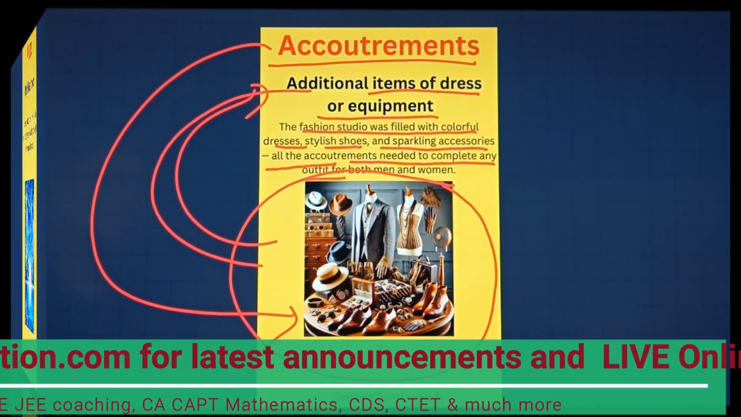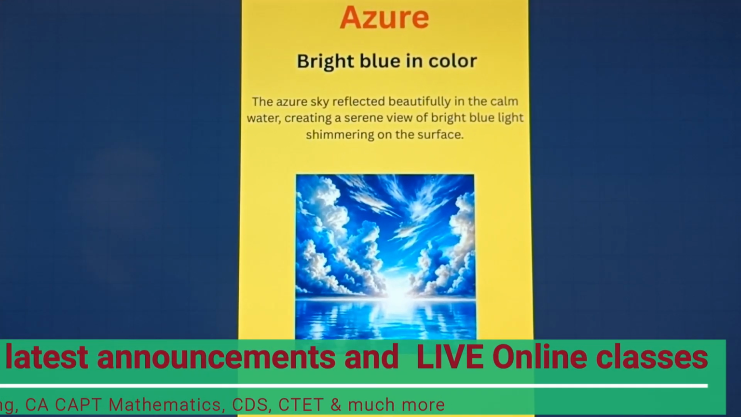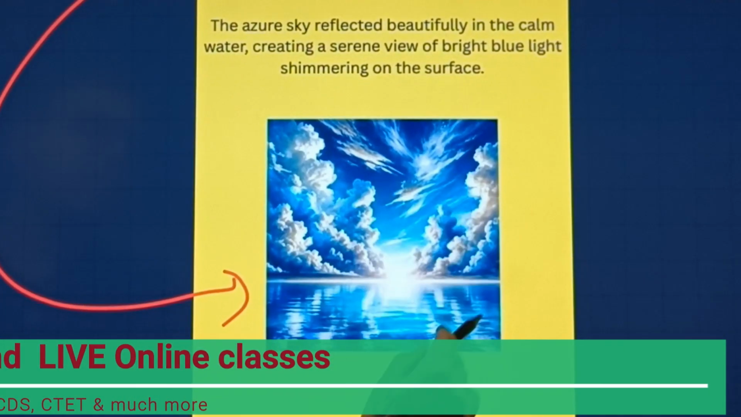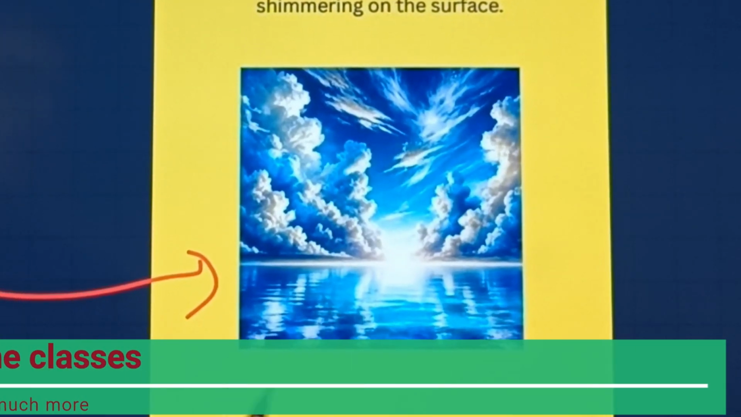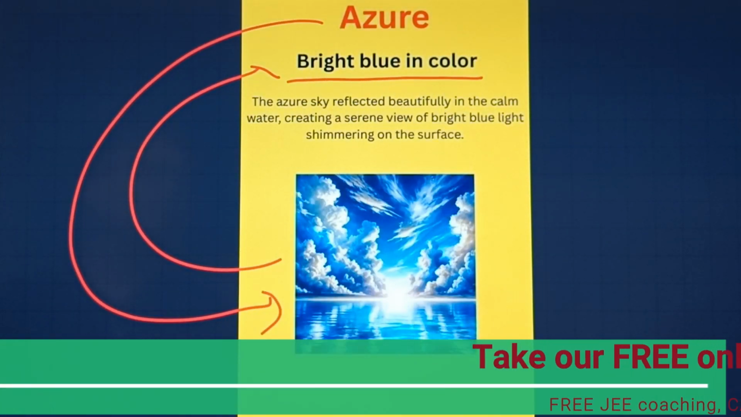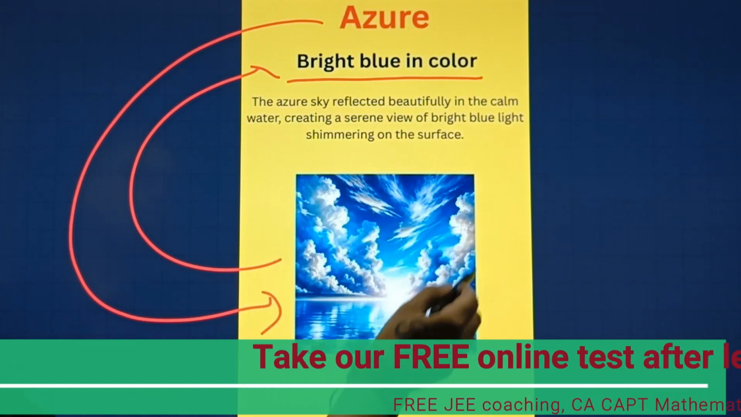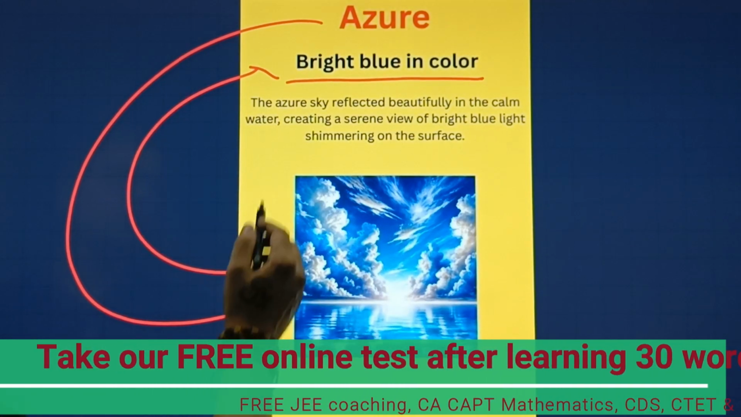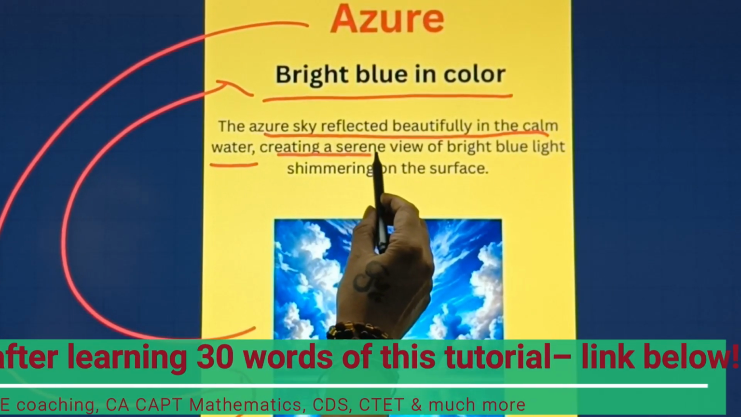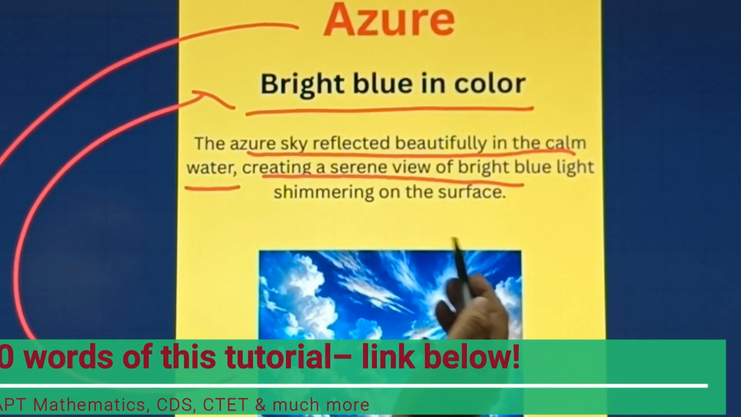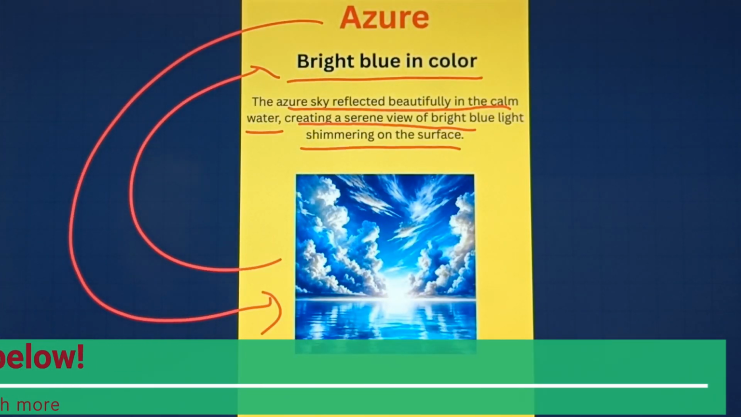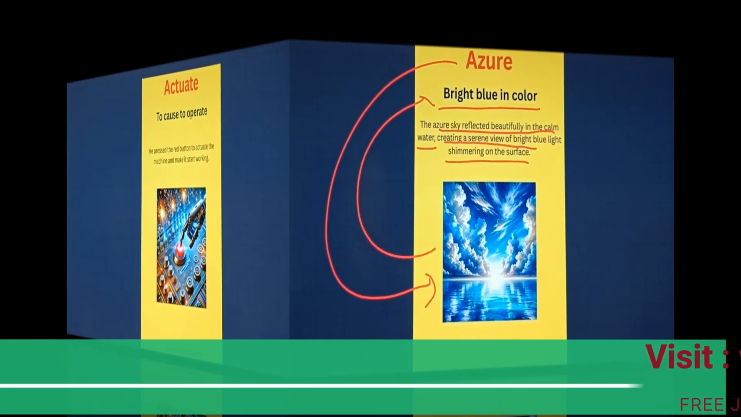Now let's move towards our next word. So students, this is our next word, which is azure. Now here we can see the picture which is in blue color. Very interesting. Now let's understand the meaning. Bright blue in color, exactly the same what picture is showing us. The azure sky reflected beautifully in the calm water, creating a serene view of bright blue light shimmering on the surface.